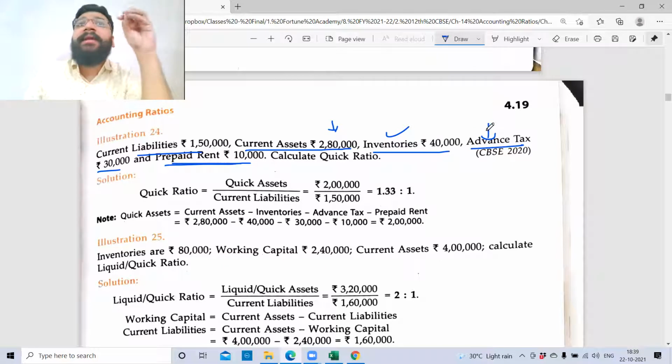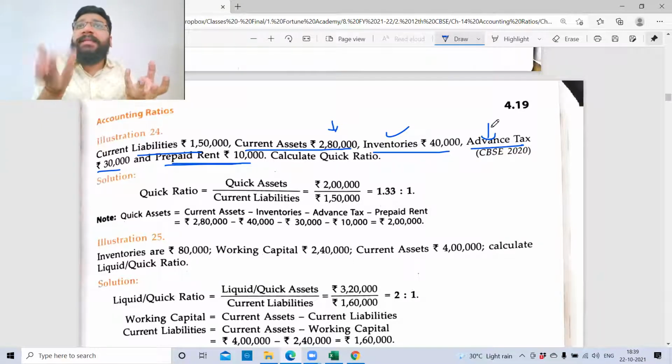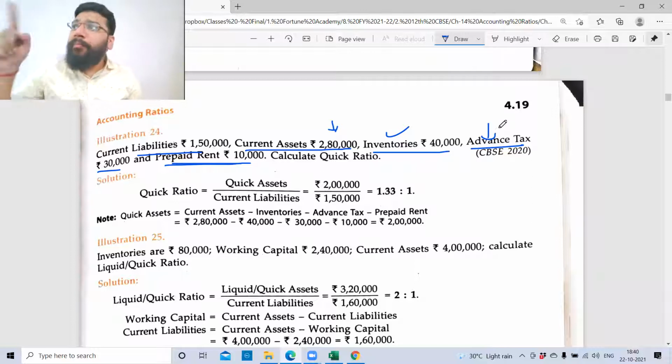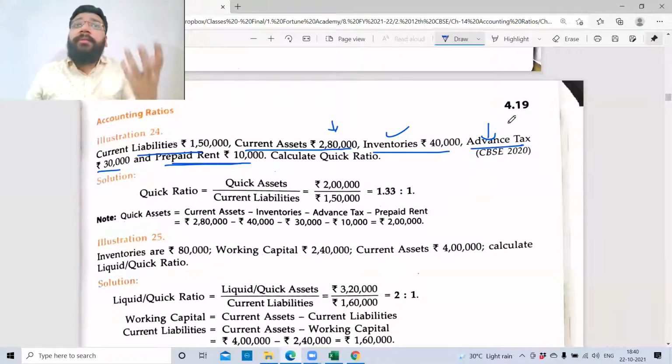The logic is very simple. Current asset means what? Something you get in future. Something you can convert into cash, and this cash is going to help you to pay the current liability. Once you pay this tax to government, is there any probability of getting this money back? Very rare chance. You can get it as a refund. But why are you paying advance tax? You feel that your income is going to be higher compared to last year. So you're telling government, take advance tax.